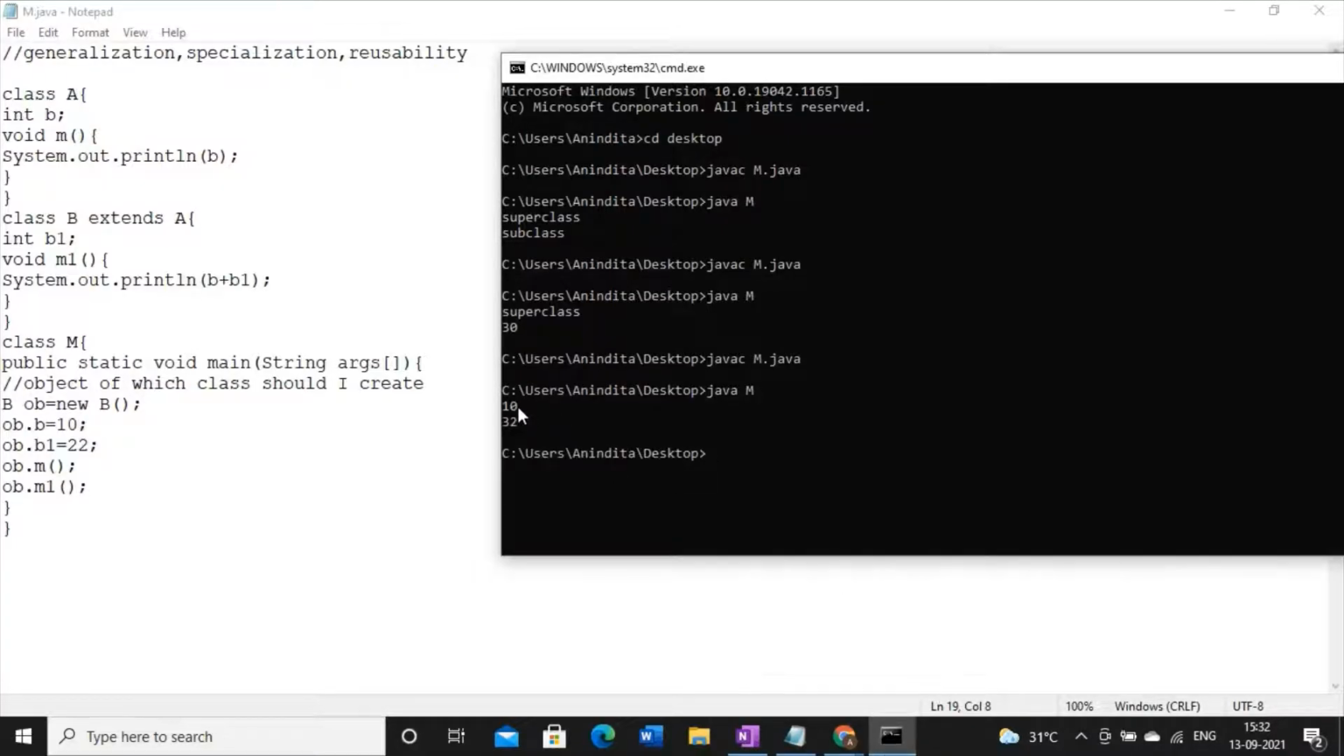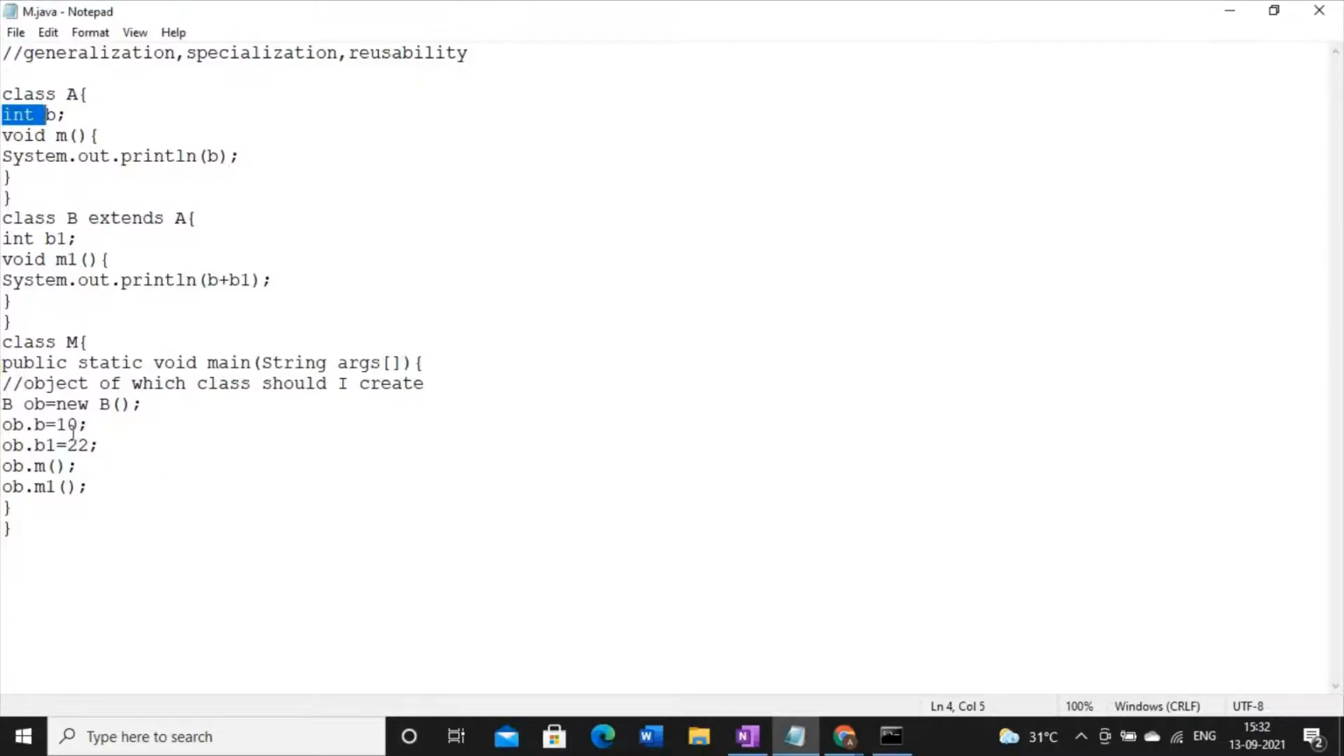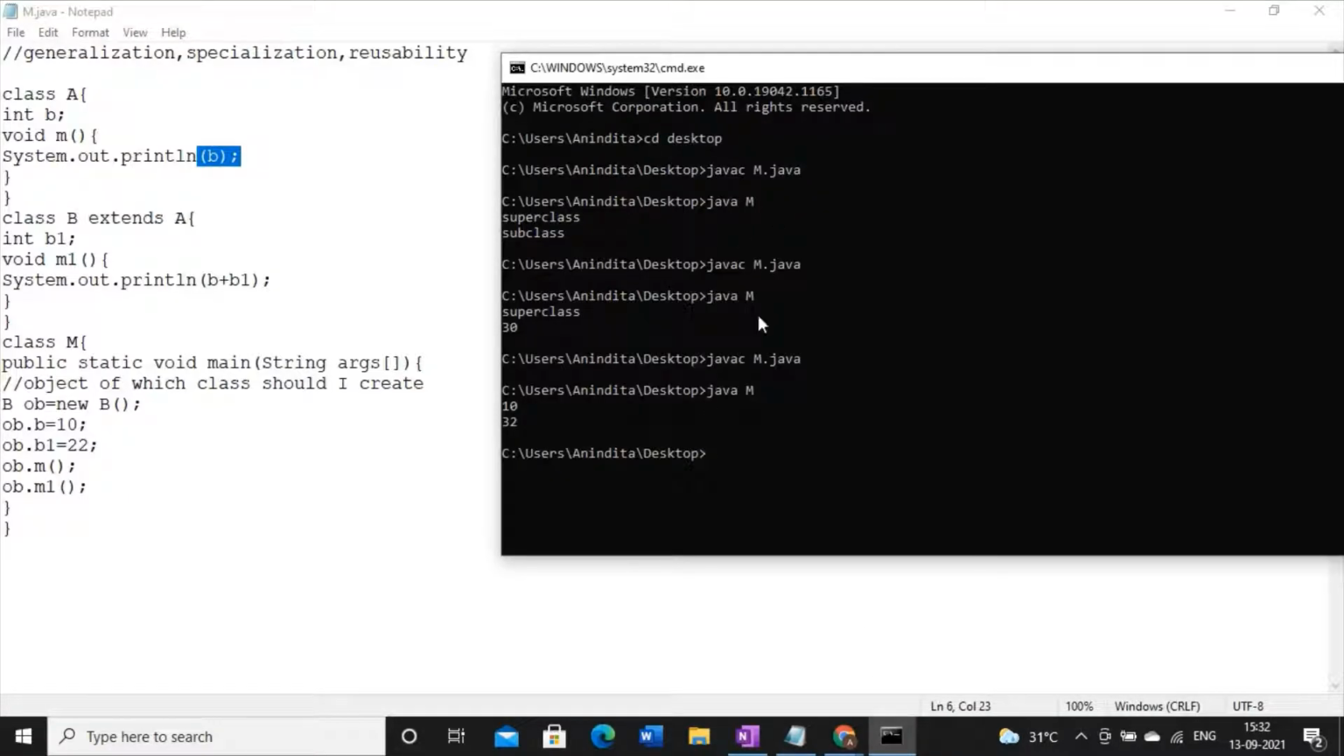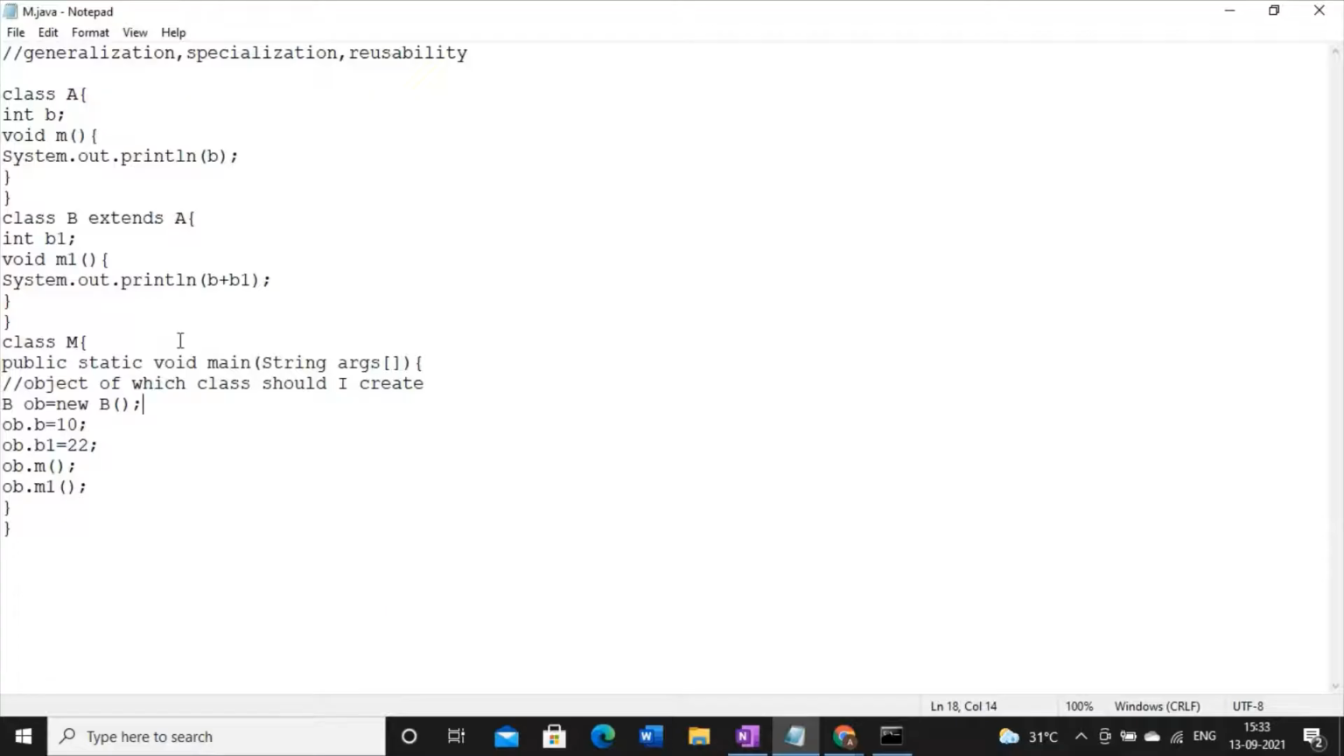See, it is giving 10 because the value of B is 10, and then it is printing 32. Why is it printing 32? Because B plus B1, 22 plus 10, that is 32. So it is proved that I am using the variable B twice, right? One in the superclass and one in the subclass. How is it possible? It is possible because of the property known as generalization, right? A variable of the superclass can be used inside the subclass. So I'm using this variable twice.